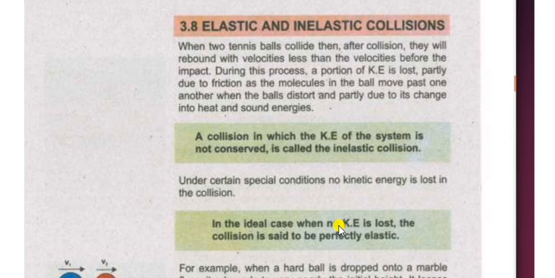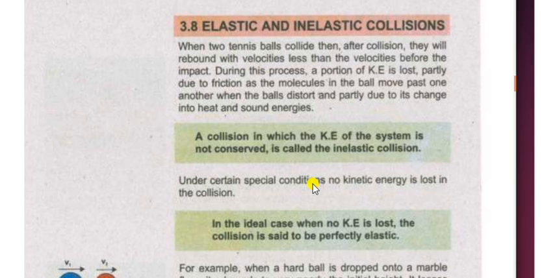So the difference between the two collisions is that in an elastic collision kinetic energy remains conserved, but in an inelastic collision the kinetic energy of the system doesn't remain conserved. But momentum, as we know, remains conserved in both cases. So these are the definitions and the difference between elastic and inelastic collision.